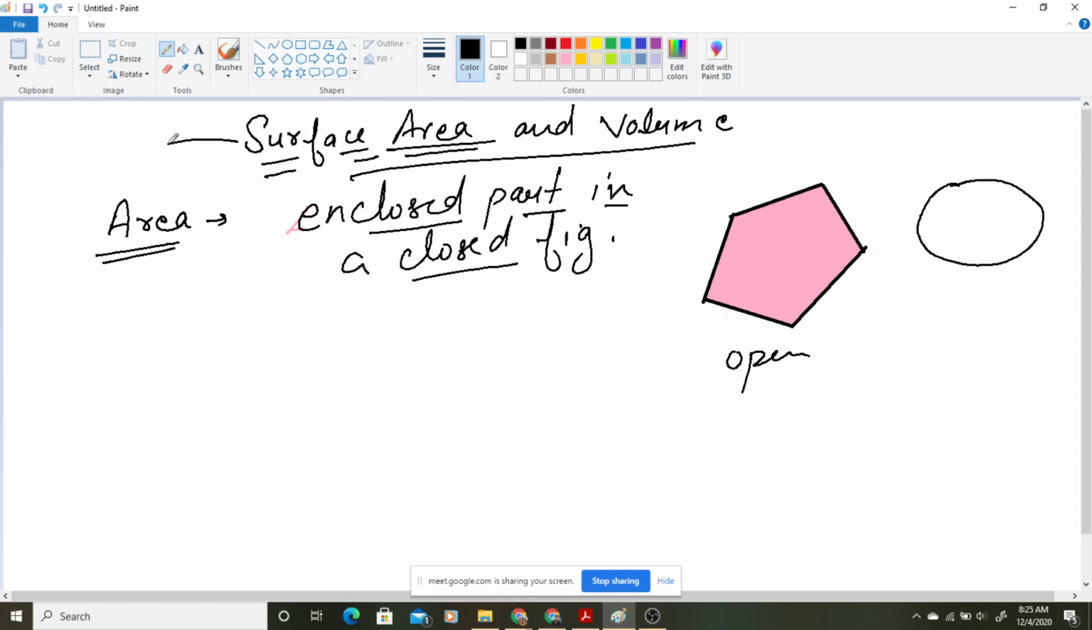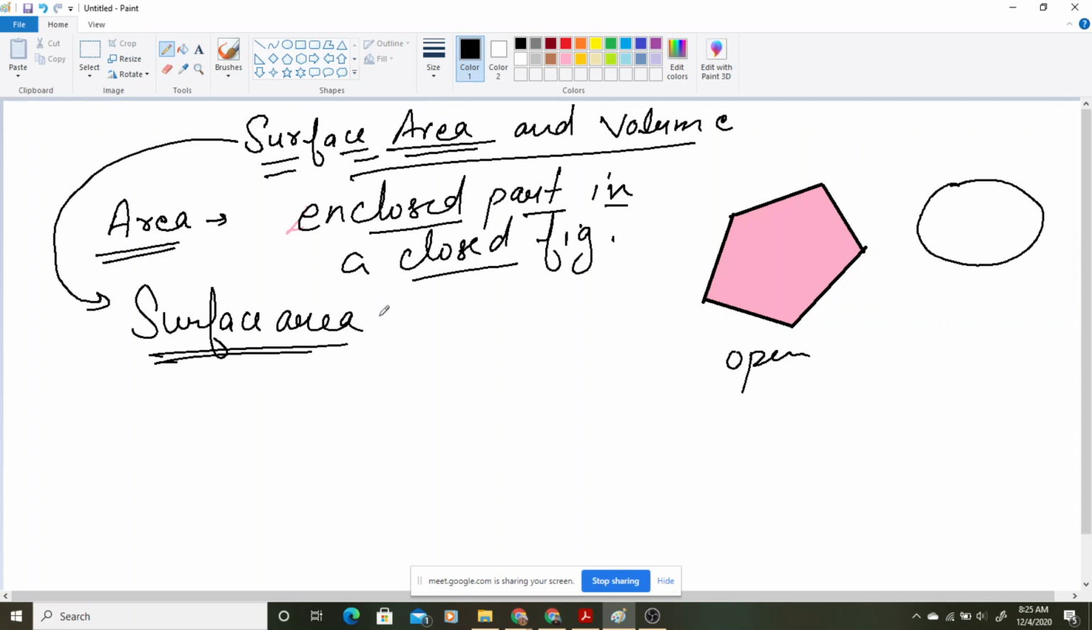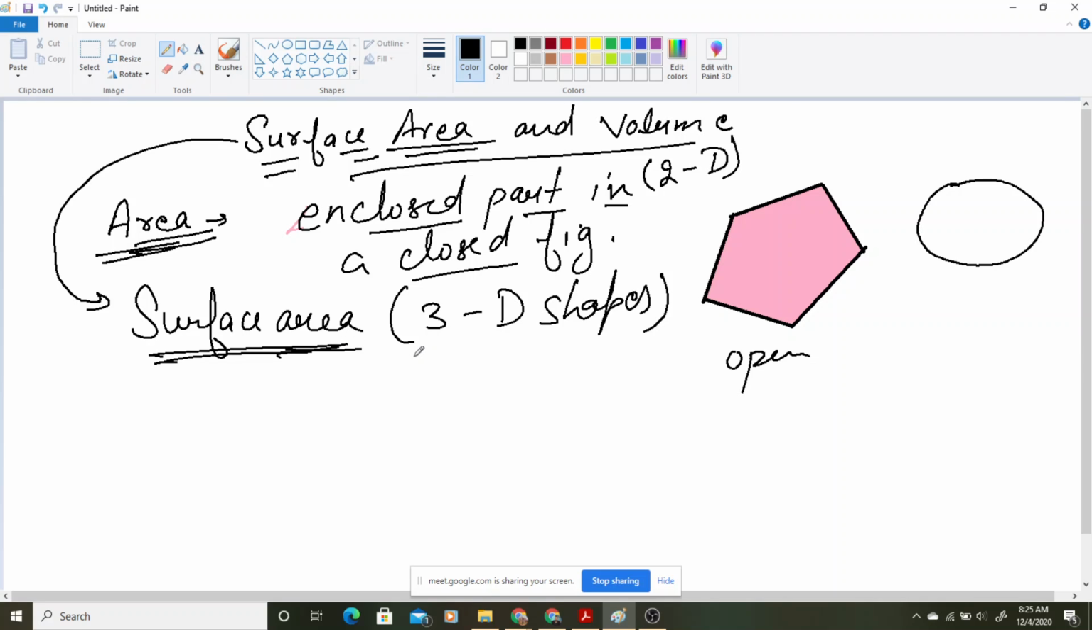Now when we come to the term surface area, जब हम surface area की बात करते हैं, so what is surface area? Now we talk about 3-dimensional shapes. See, when we are talking about area only, we are talking about 2D, 2-dimensional, because see, I have done here, it is 2-dimensional, but when we will be talking about surface area, we talk about 3-dimensional shapes.